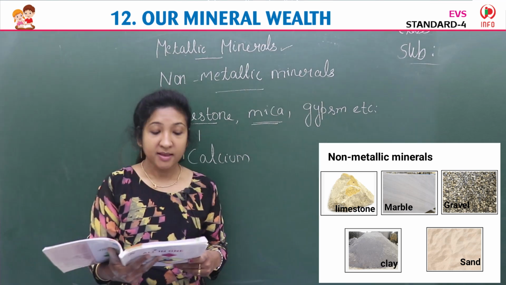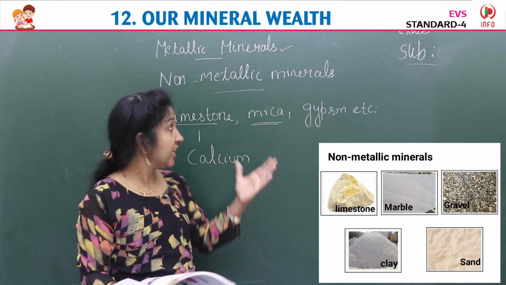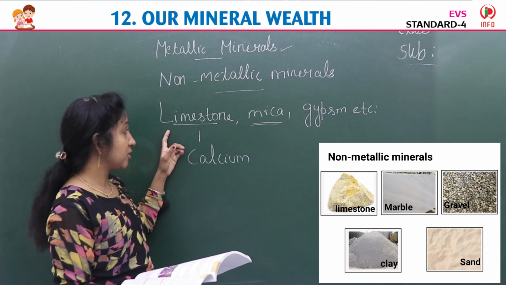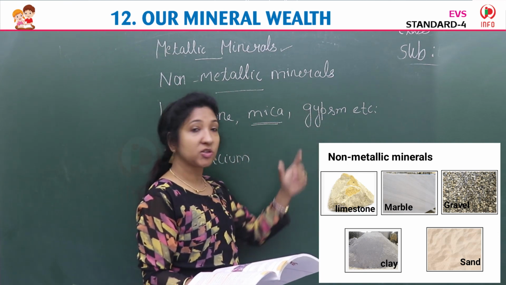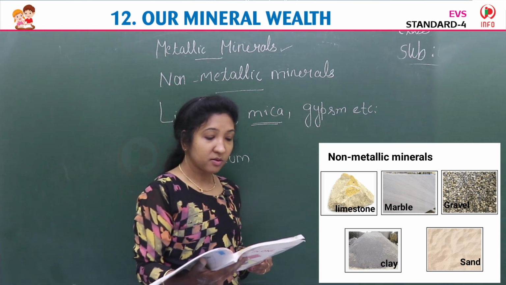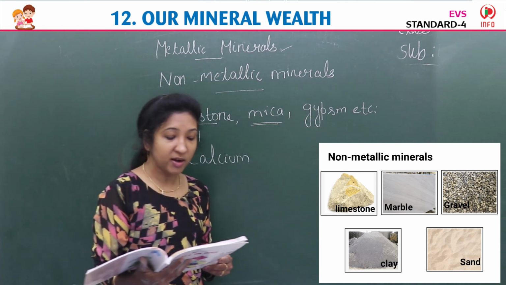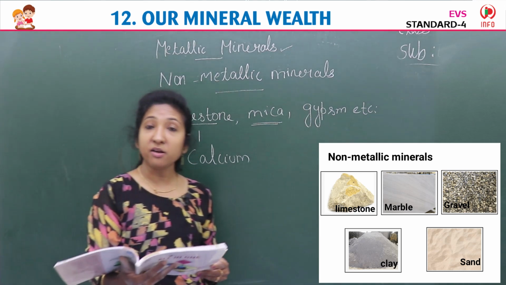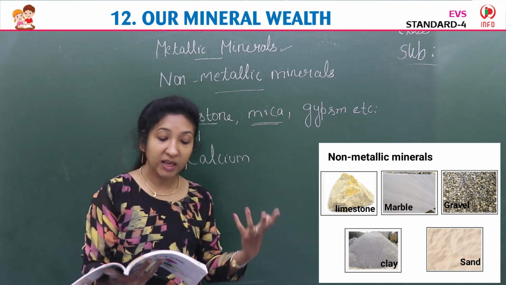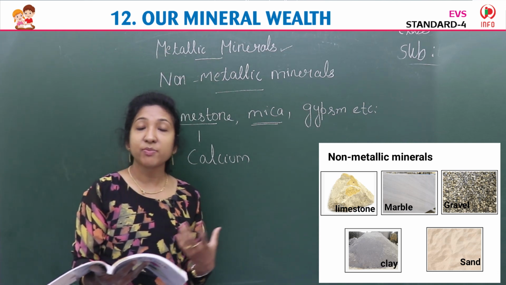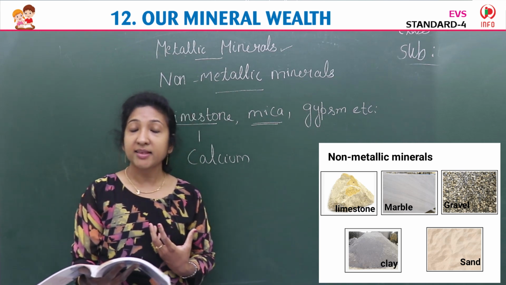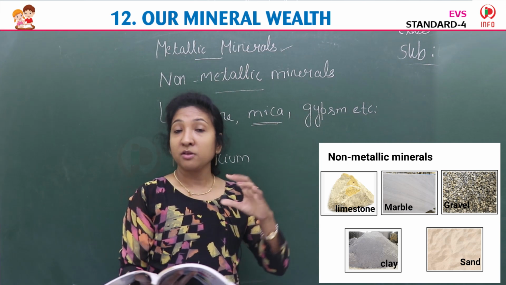Yes, children, so we were learning about non-metallic minerals. Which are the non-metallic minerals found in India? They are limestone, mica, gypsum, etc. These are the main non-metallic minerals produced in India. Among these we learned limestone and mica. Limestone is mainly used in iron and steel and cement industries. Limestone mines are located in many places in India, and we mainly use limestone as a building material. As I said, it is a main ingredient in toothpaste.